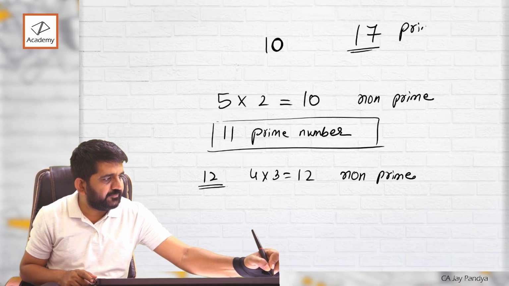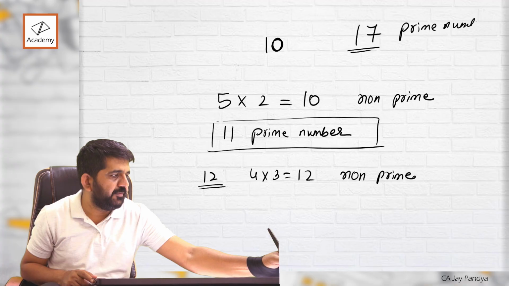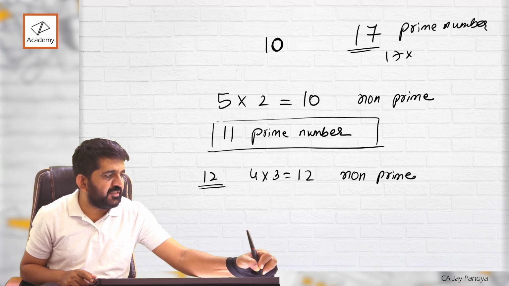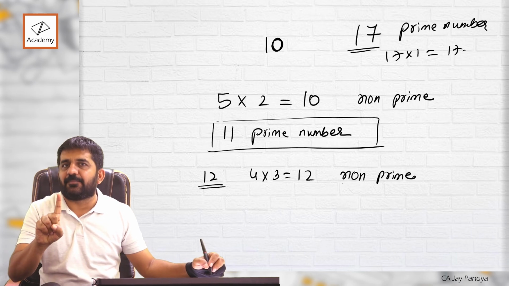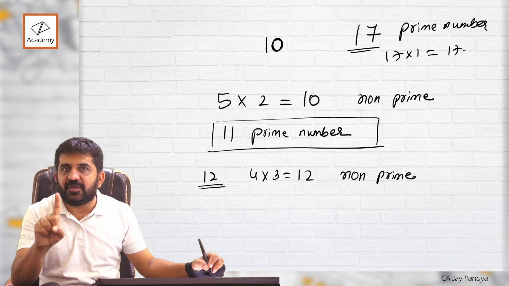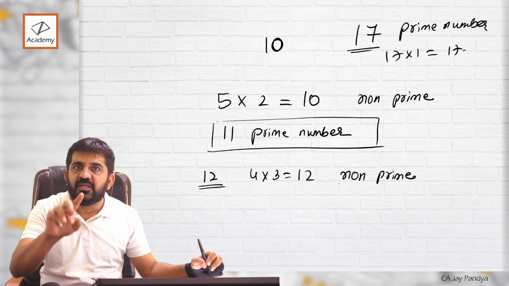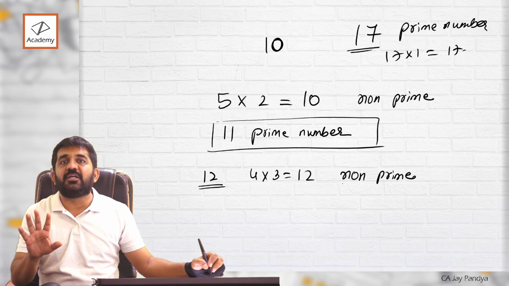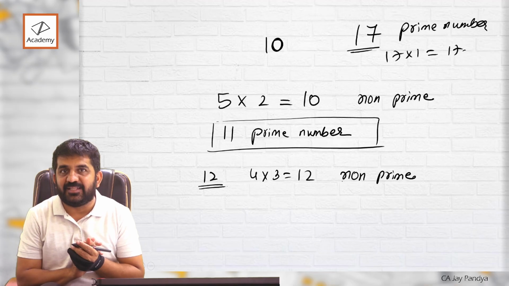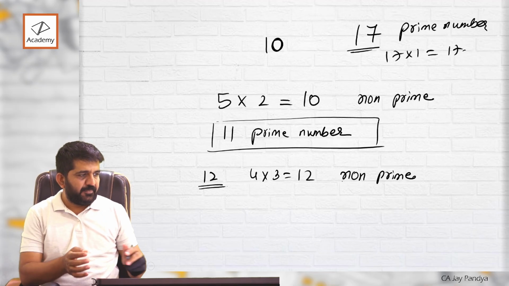17 is a prime number. Why 17? One side is not 17? Yes, still it is a prime number, right? Prime number and 1, these two can be a multiple, otherwise it should not be multiplied by anything and the answer should not be that particular number, then it is a prime number.